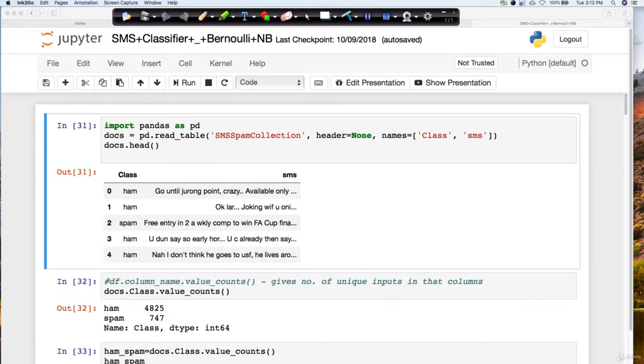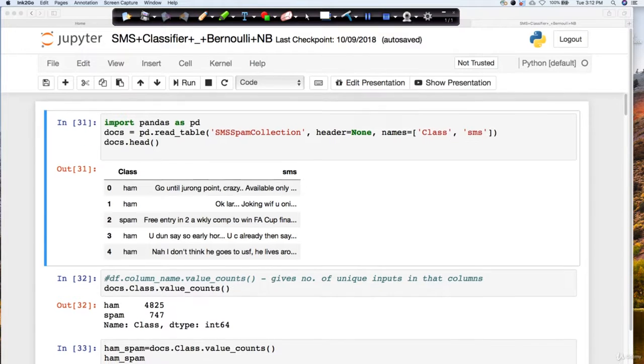So now let's look at the same SMS spam collection example, but now I'm going to look at it with the Bernoulli NB algorithm. Now, if you recall, we had that issue of 7 emails coming up, which we basically don't want to get misclassified. Let's see if this problem is going to be resolved when I'm using Bernoulli NB.